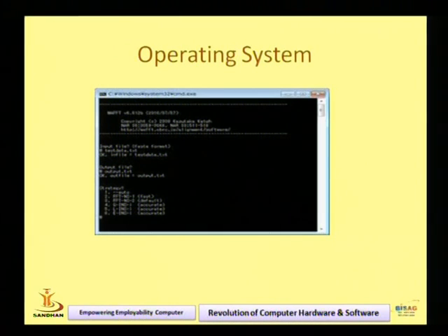This is the command prompt, am I right? This is the command prompt. Command prompt means CUI, command user interface. So this is the first operating system interface by Windows. Simply we have to write the commands. There is no drag and drop, there is no menu, there is no GUI. Suppose you want to access some hardware or software, then you have to write only lines of code, only commands. So this is the CUI, called command user interface. This is the first generation of the software, you can say it's a command line, command user interface. So this is the operating system.